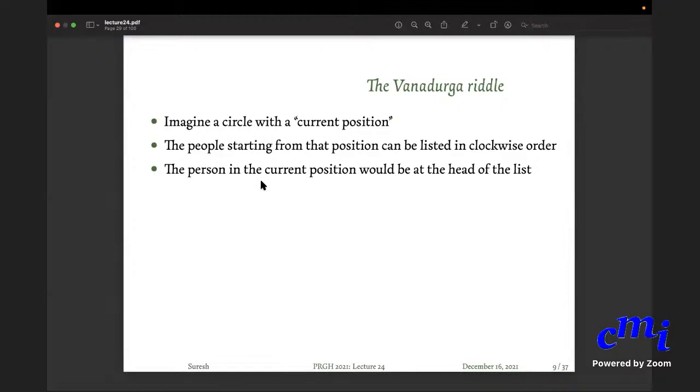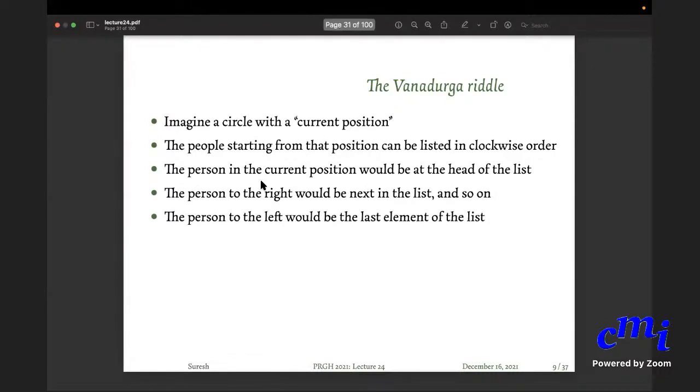The person in the current position will be the head of the list, and then the list goes on. You will go around and around the list. The person to the left of the original person will be the last element in the list. That is fine.